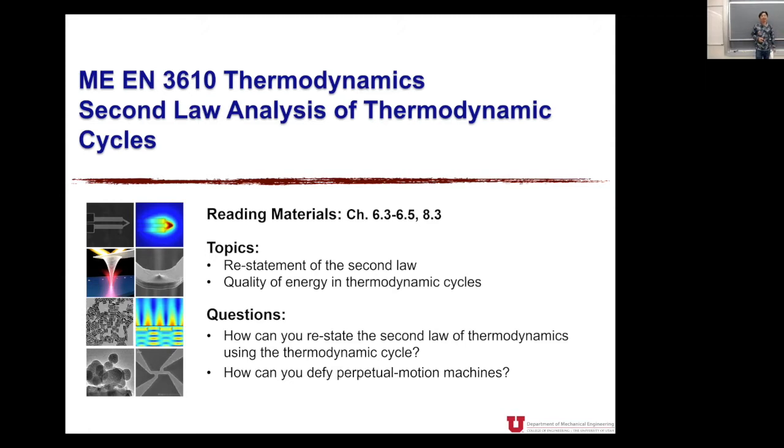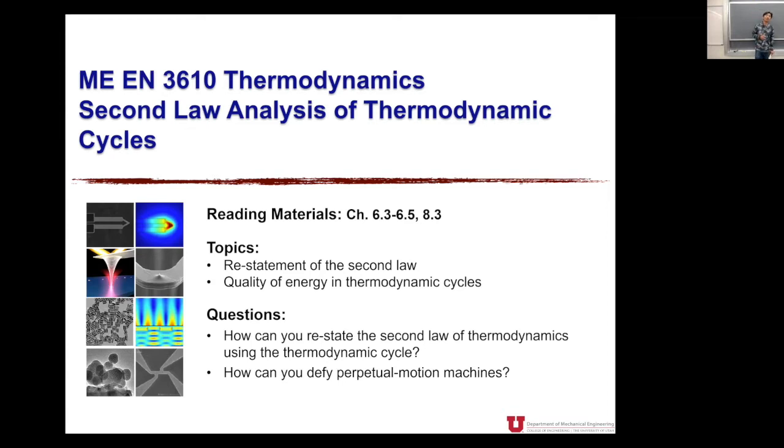Now today in this lecture, I'm going to talk about the second law analysis for thermodynamic cycles. So please read the reading material in your book, chapter 6.3 through 6.5, and also 8.3. Today I'm going to talk about how to restate the second law of thermodynamics by using the thermodynamic cycle point of view. And also, I'm going to talk about the quality of energy from the thermodynamic cycle point of view again.